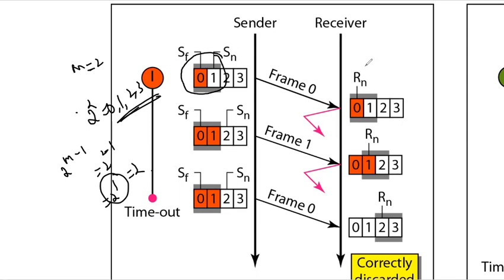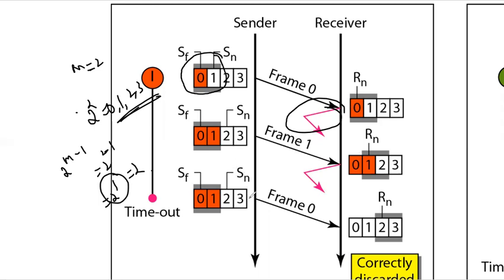RN is the frame which has to be received. The first frame 0 is being sent, and the acknowledgement, this pink arrow, is lost. Again, frame 1 is being sent, and even then the acknowledgement is lost. So the receiver has received frame 0 and frame 1, but the acknowledgement has been lost for both the frames. Now what will happen?